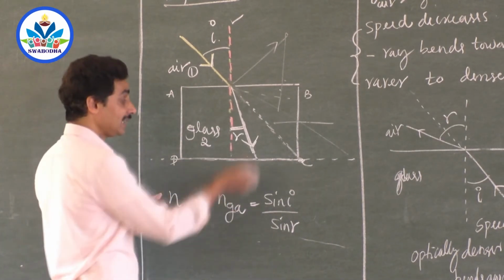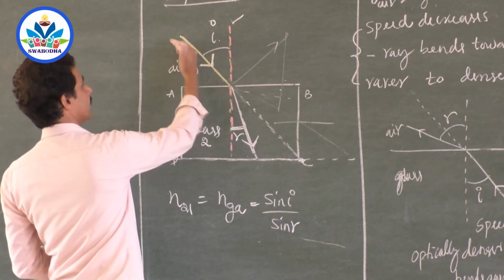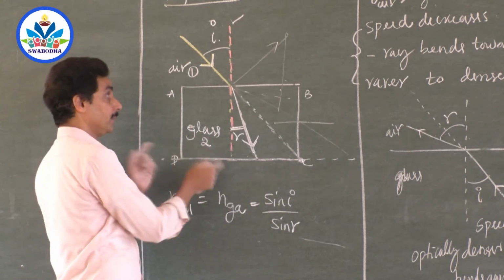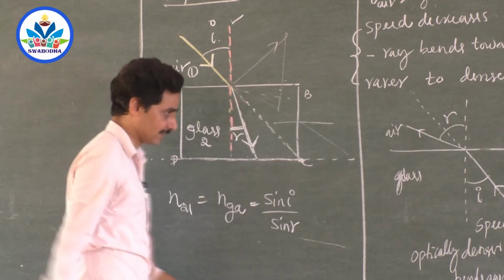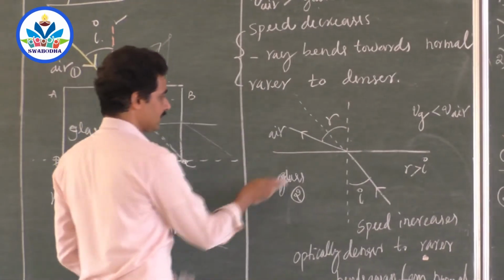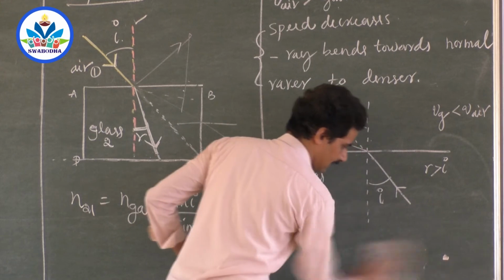Now, suppose you sit inside glass and put a ray of light into air. It bends away from the normal and moves out. Now glass becomes the first medium, air becomes the second medium. If the ray is put from here, we will go to that case. Now the second medium has become first and the first medium has become second. So I'll rub this now. We will come to this case now.